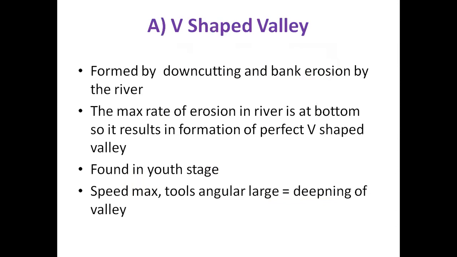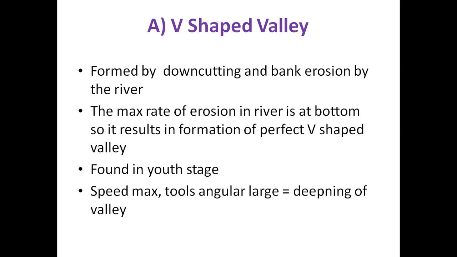Now, how are these V-shaped valleys developed? These V-shaped valleys are formed by downcutting and bank erosion by the river. Downcutting means that towards the bottom side, the rate of erosion is maximum.